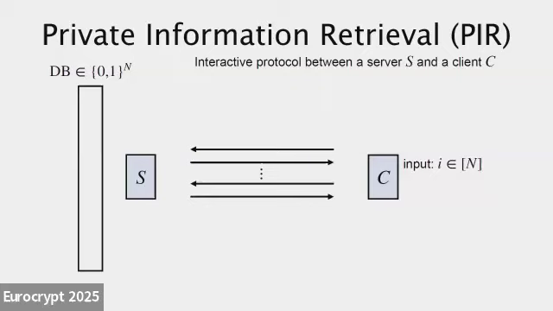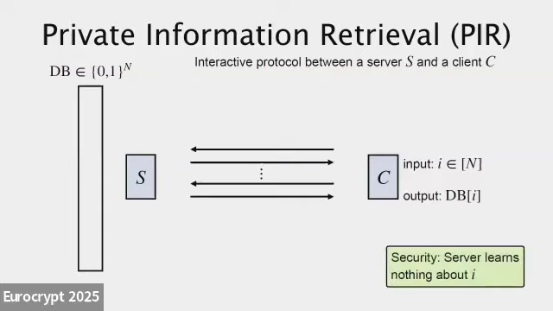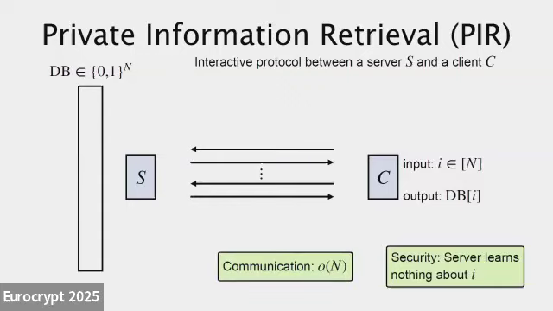At the end of this protocol, the client should output the value of the database at their desired location i. The main security property that we want is that the server is able to allow this functionality to occur, while the server itself learns nothing about the client's input i. And the main efficiency property that we want is just that the communication is sublinear in the total database size.